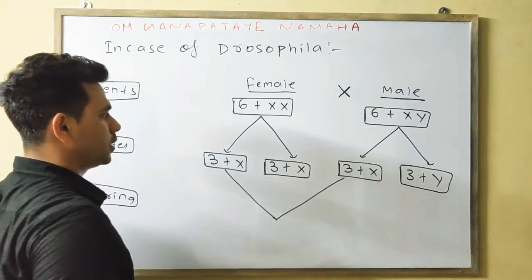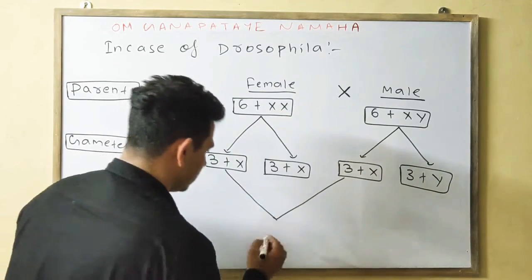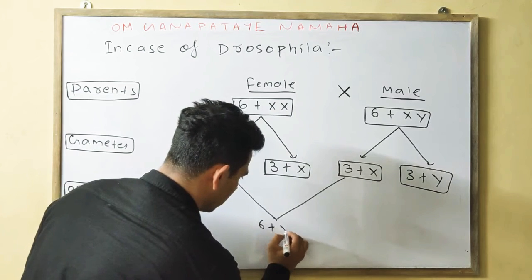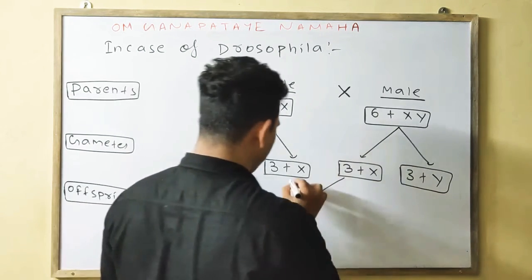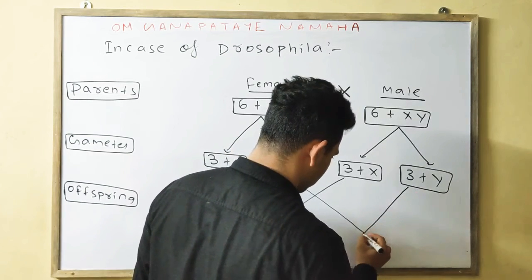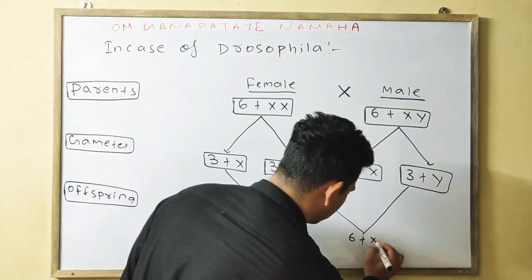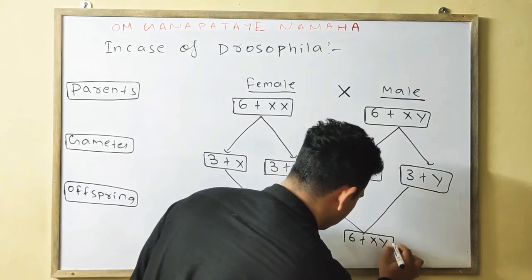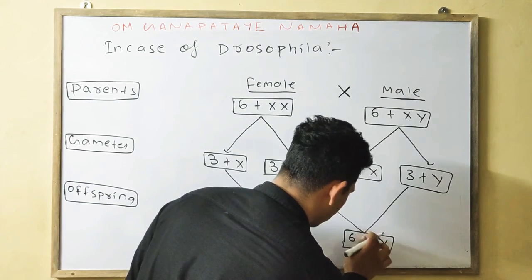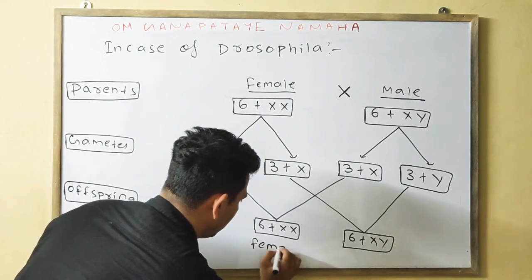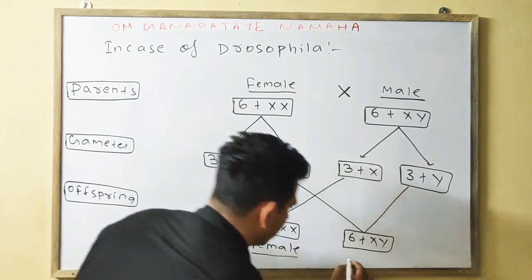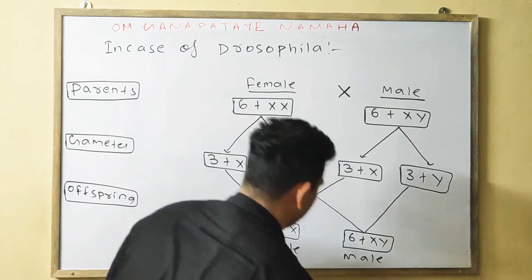This one will be your 6 plus XX, means female, and 6 plus XY, means male. Okay, this one will be your female, this one will be your male.